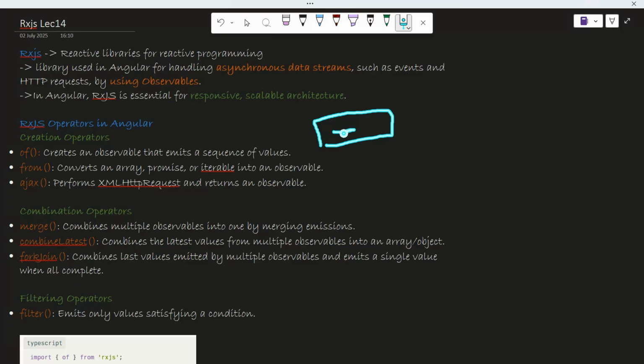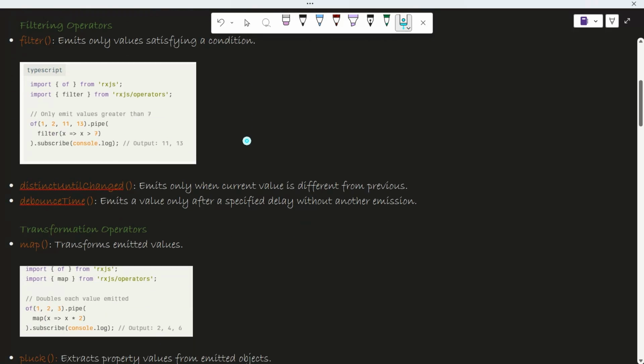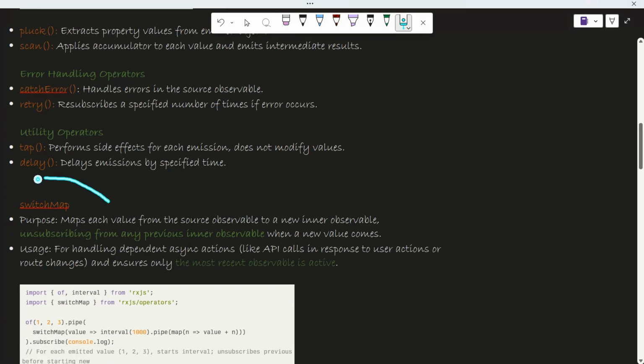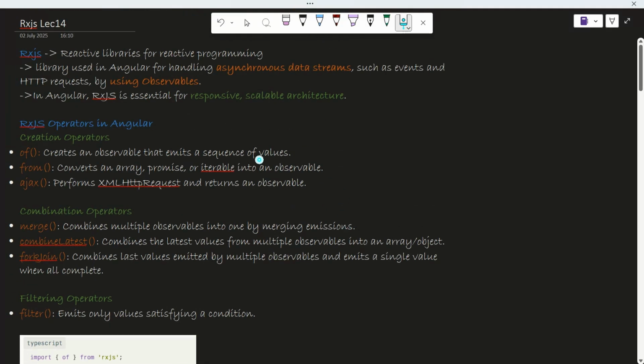Because in autocomplete we are fetching this list using what? APIs, and APIs are what? Asynchronous, okay? And for that we know that we should use RxJS operators. So for that autocomplete part we use what? This switchMap.